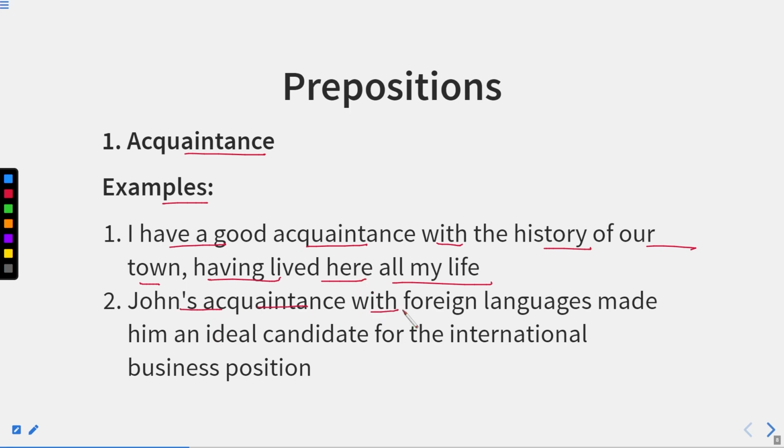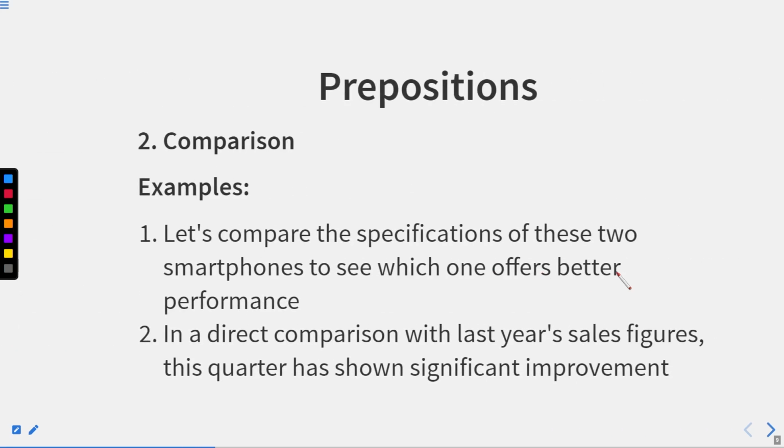John's acquaintance with foreign languages made him an ideal candidate for the international business position. So, with the word acquaintance, we can use the preposition with, which indicates that John's acquaintance with foreign languages made him an ideal candidate. It means because he knows many foreign languages, he is the most suitable candidate for this position. Now let us move to the next one.